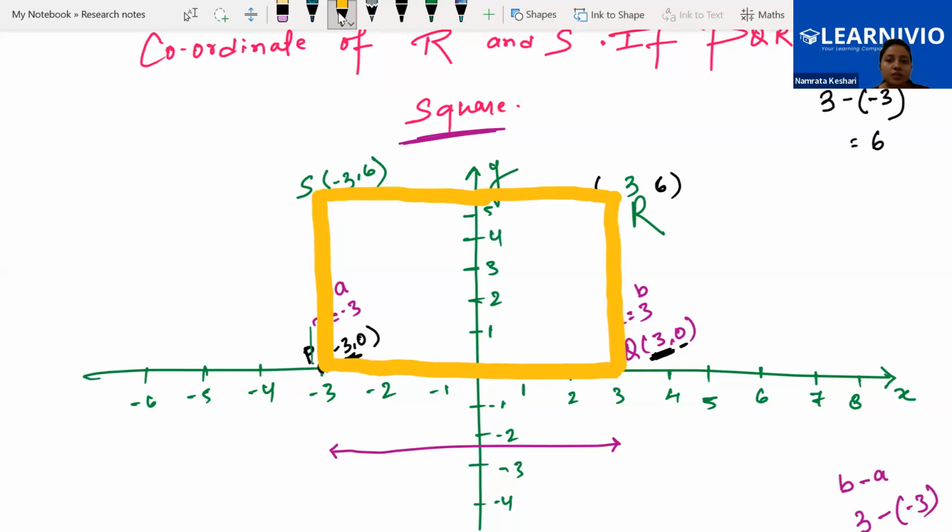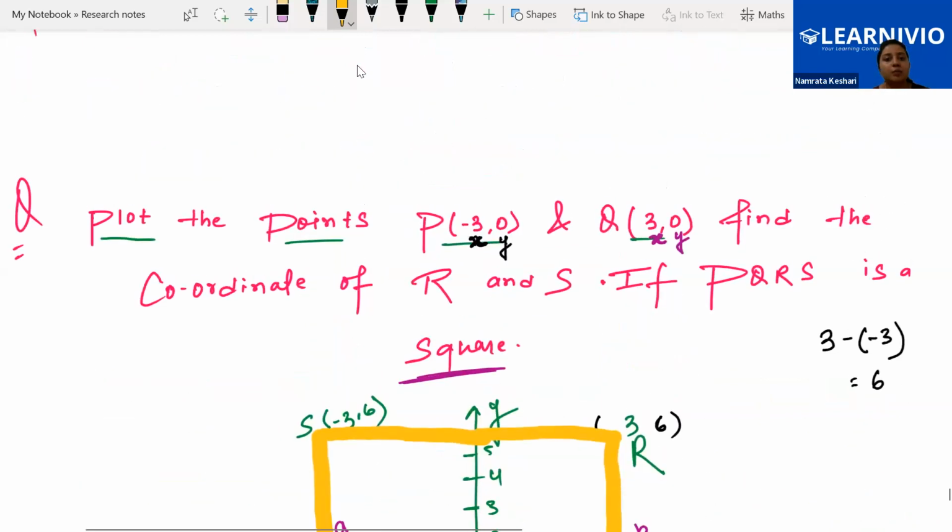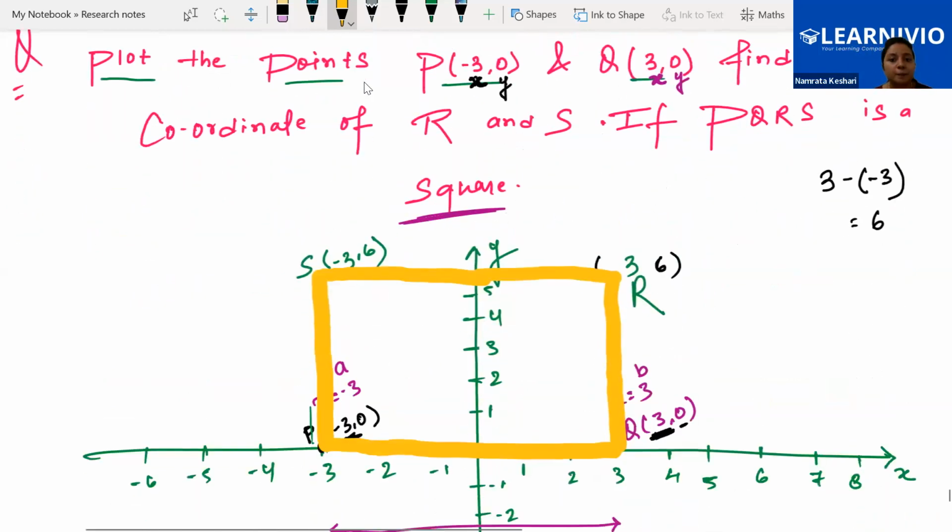So the instruction in this question: plot the points, find the coordinates of R and S where PQRS is a square. R and S must lie in the second and third quadrant, sorry, first and second quadrant. If the instruction is that R and S are lying in the third and fourth, then we will take this square the reverse way. Is it clear to everyone? Yes, ma'am.